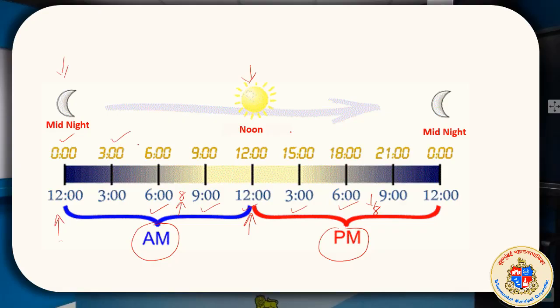It is still night. At 6 o'clock we say the sunrise happens. At 12 o'clock we know that it is noon. At 3 o'clock, afternoon, we know that it is tea time, or maybe at 4 o'clock. At 6 o'clock it is sunset again.